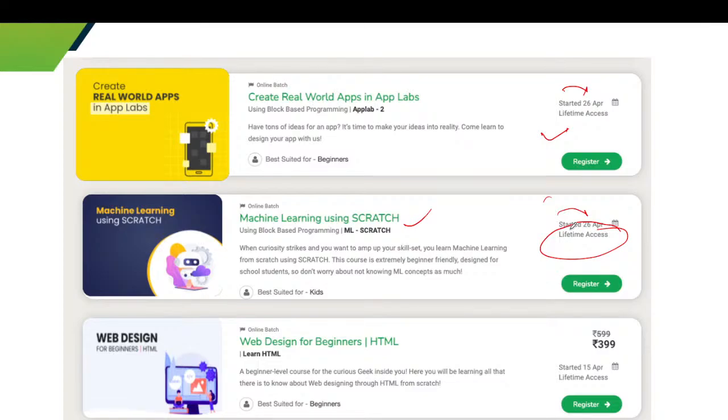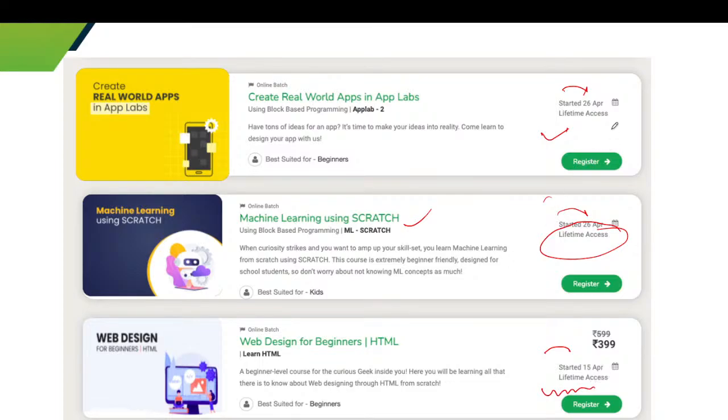Next one is web design. Web designing for beginners is an important one. You can design your website through this course using HTML, and the price for this course is 399 rupees. In this course you will get concepts from basic to high level. You will have a certain number of questions to solve, and this course started on 15th of April, and it also has lifetime access.